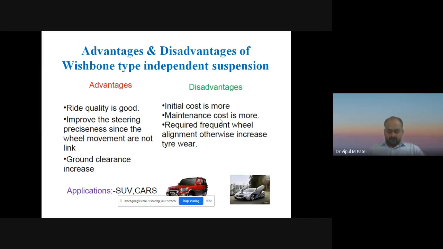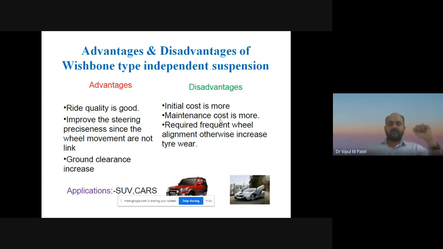You can see the advantages and disadvantages of the wishbone suspension system or wishbone type independent suspension system, because it is one type of independent suspension system. You can see the applications of the wishbone type independent suspension system. Advantages: the ride quality is very good, so we can feel a very comfortable ride in the automobile vehicle when we are using wishbone type independent suspension system.